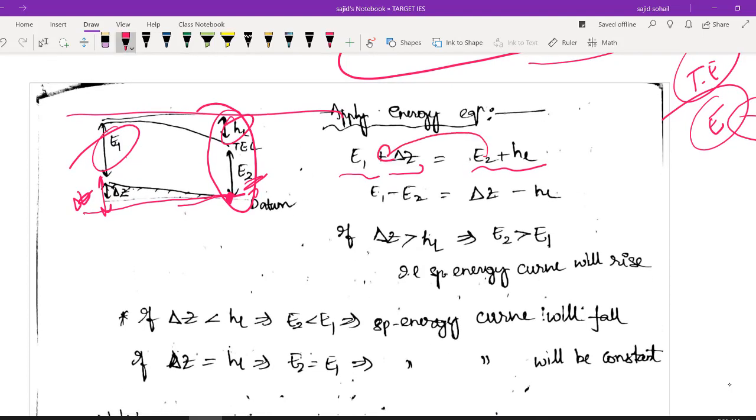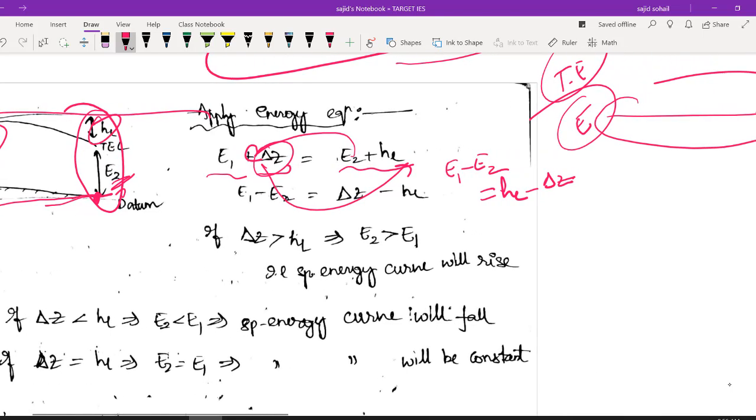So sending the E2 value to the other side, I get E1 minus E2 equals, and I can move my delta z to this side. So E1 minus E2 equals HL minus delta z. So this is what it is. Or you can rearrange these terms and write it as E2 minus E1 equals delta z minus HL, right? You can write it like this.